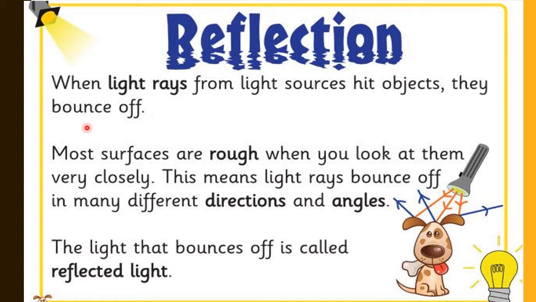Most surfaces are rough when you look at them very closely. This means light rays bounce off in many different directions and angles. The light that bounces off is called reflected light. Clear? Now I'm sure you know the meaning of reflection. The bouncing back of light when it hits any surface is called reflection of light.